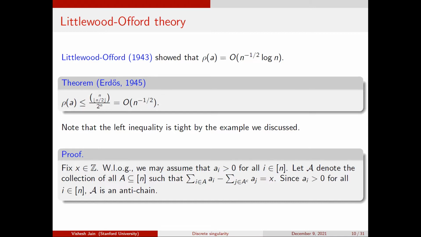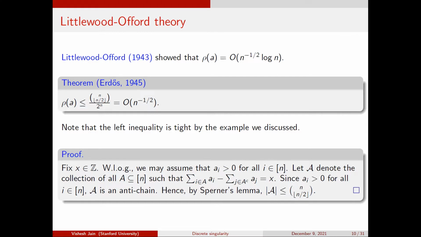So if A1 is contained in A2, then A2 has pluses for every place where A1 is a plus. So the value for A2 must be larger than the value for A1, right? So it must land at something which is bigger than x. So script A must be an anti-chain. And now by Sperner, I know that the maximum size of an anti-chain is at most n choose n over 2. So this tells me that script A is at most n choose n over 2, and the probability of any sign sequence is 2 to the minus n. So this proves the inequality, right? So this is Ardesh's proof. It's really beautiful, a really two-line proof, right? Okay.